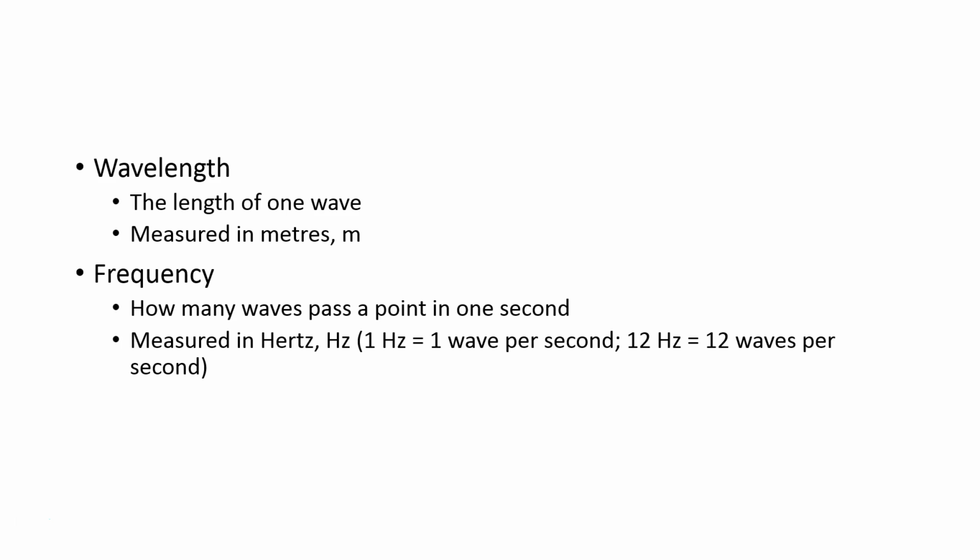Now, if you think about that for a minute, think about those two things. If a wave gets really, really long, it won't come very often. So that means as wavelength goes up, frequency will go down. The opposite is also true. If a wave is really, really short, it will come very frequently. It will come very, very often. And so what that means is that as wavelength decreases, frequency increases. So the two are the inverse of each other. If one gets big, the other gets small.